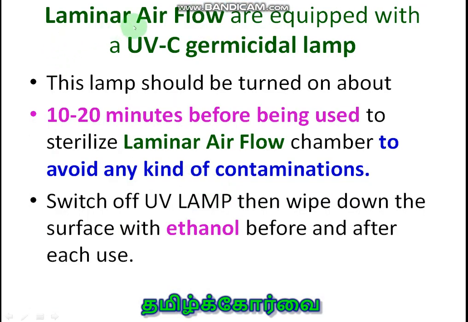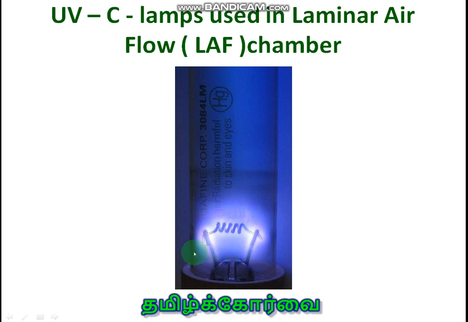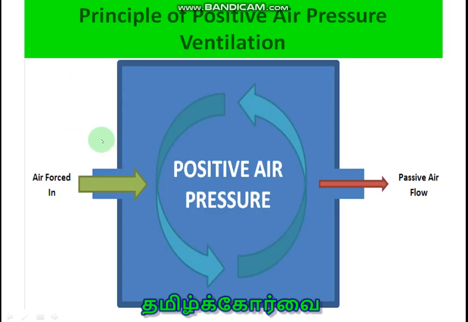And the laminar airflow chamber is also equipped with a UVC germicidal lamp in order to kill germs. Before starting the experiment, 10 to 20 minutes before, the UVC germicidal lamp should be switched on to avoid any kind of contamination from pathogens or any microorganisms. After switching off the UV lamp, after 10 to 20 minutes, wipe down the surface with ethanol before and after each use of the laminar airflow chamber. And this is the UVC lamp.